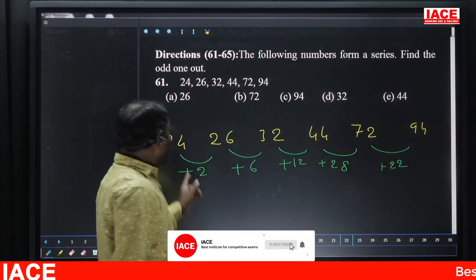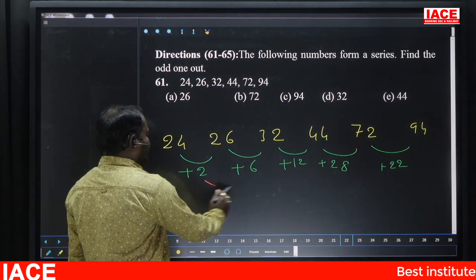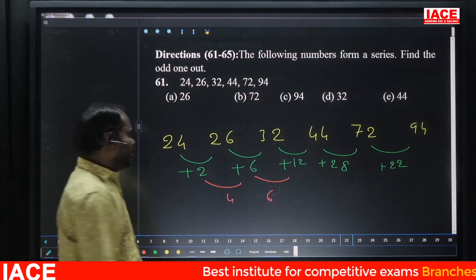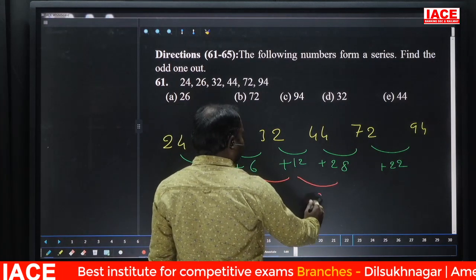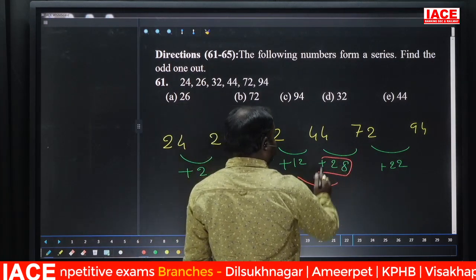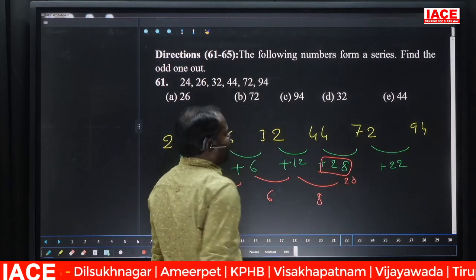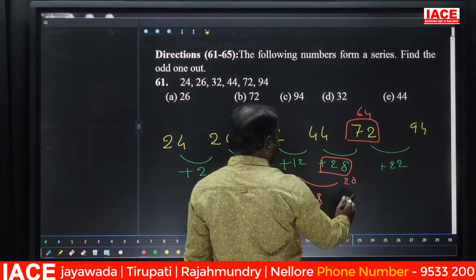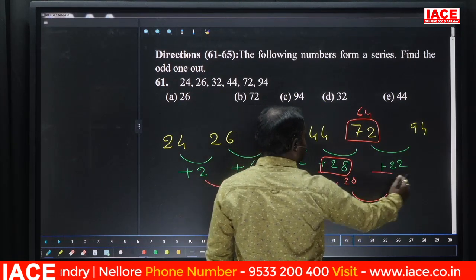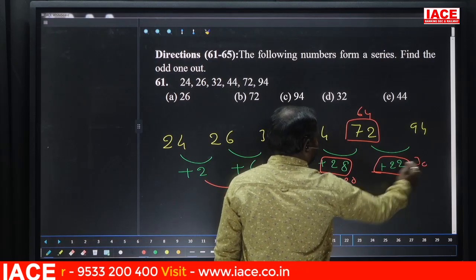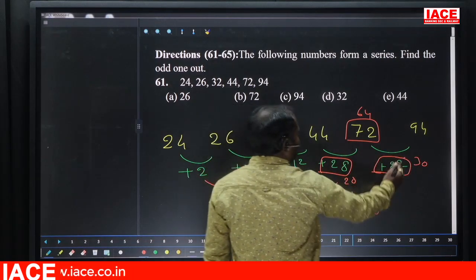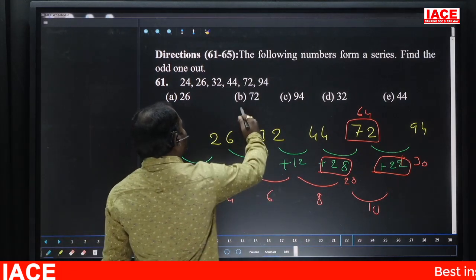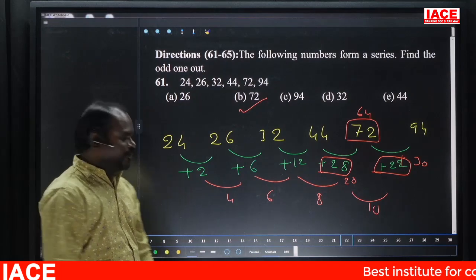If you observe 2 to 6, the difference is 4. Here 6 difference. Obviously the next difference should be 8. If it is 8, 12 plus 8 is 20. If it is 20, 44 plus 20 is nothing but 64. In case 64, 10, 20 plus 10 is 30. 64 plus 30 is 94, which was satisfying. Obviously 72 is the wrong number. 72 is nothing but option B. Next.